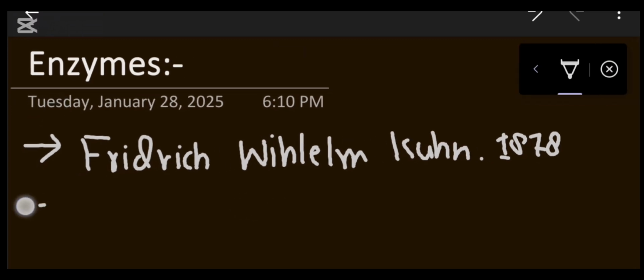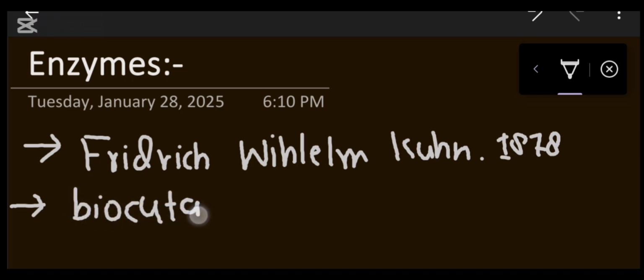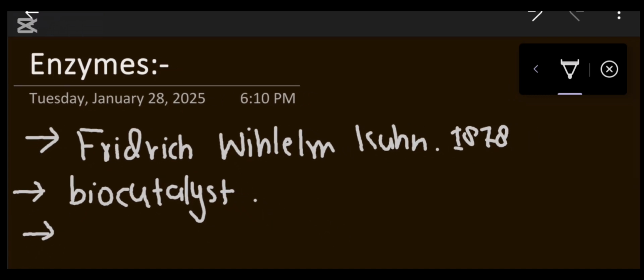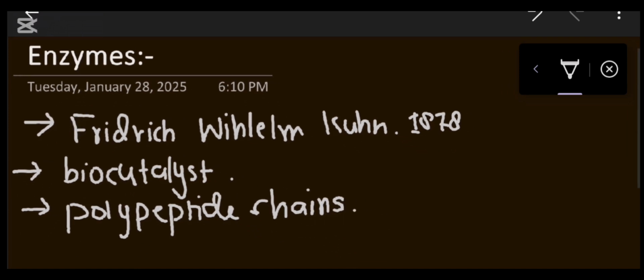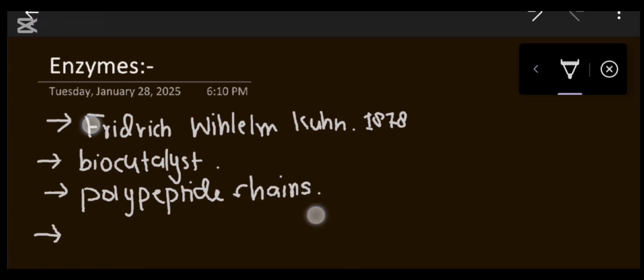After that, what actually are these enzymes? Enzymes are basically biocatalysts. Another point we can mention is that enzymes are made up of polypeptide chains. Perfect.